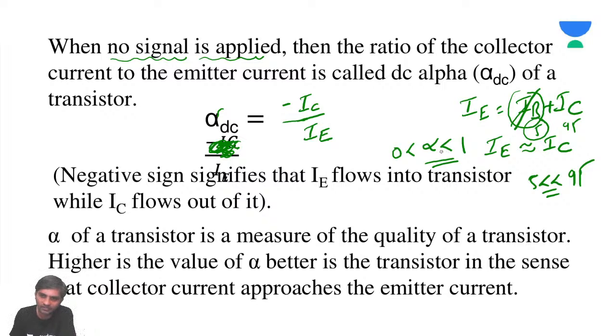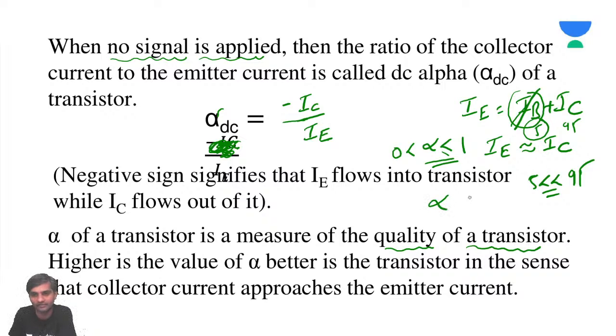Generally, I can also write this. When can alpha become 0? When IC is equal to 0. IC cannot actually be 0. When IC is going to be 0, alpha DC is going to be 0, but generally it will not happen. So alpha of a transistor is a measure of the quality of the transistor.